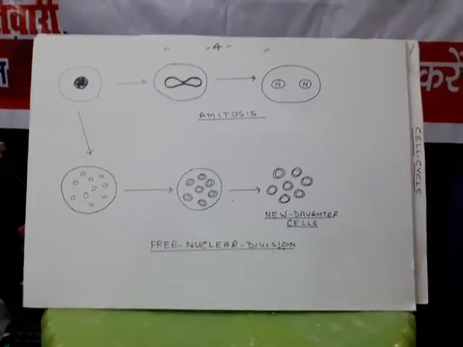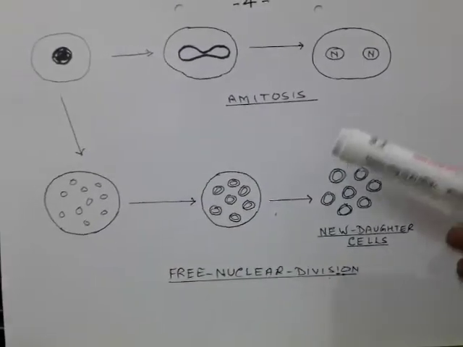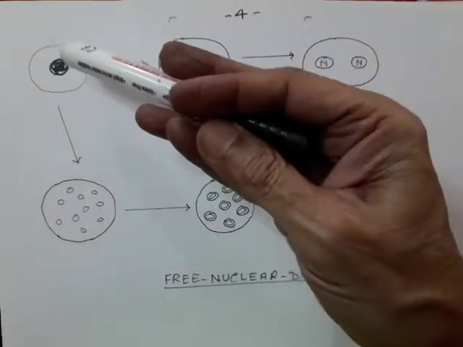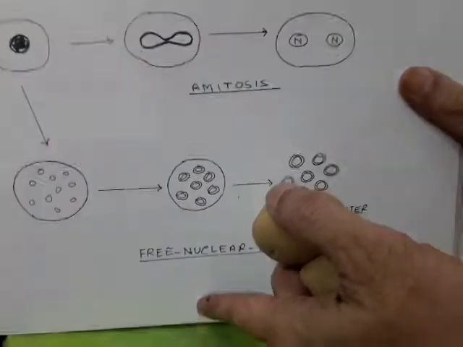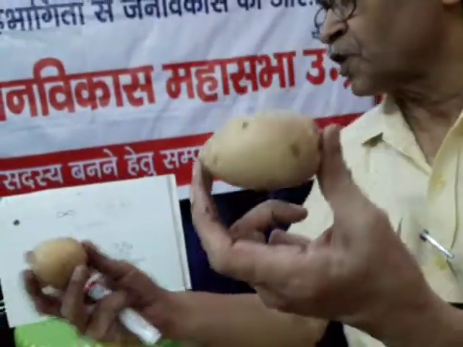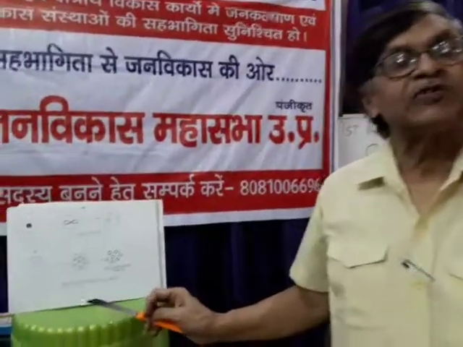You can see here the amitosis. During amitosis, what happens? This nucleus just constricts and becomes elongated. For example, suppose this is the nucleus, then it changes into this form, and again finally it breaks into 2. In the free nuclear division, what happens?